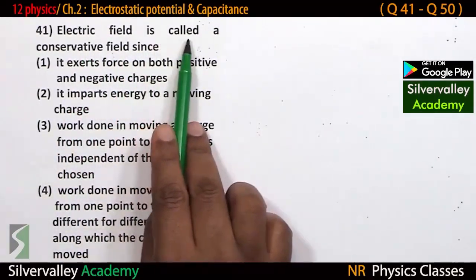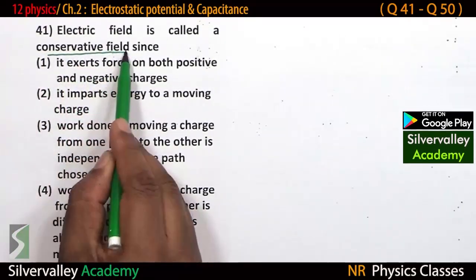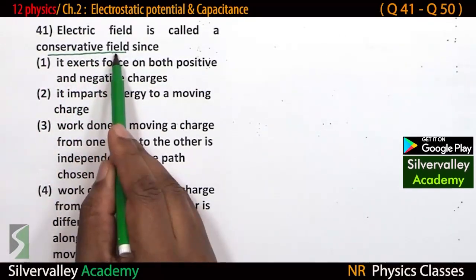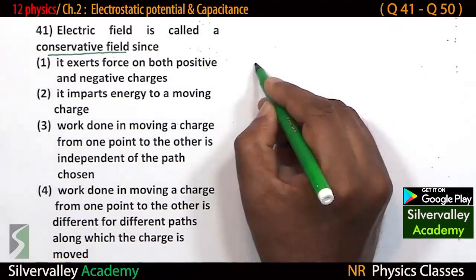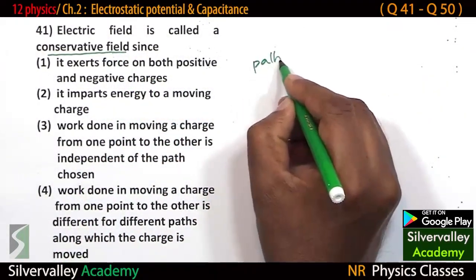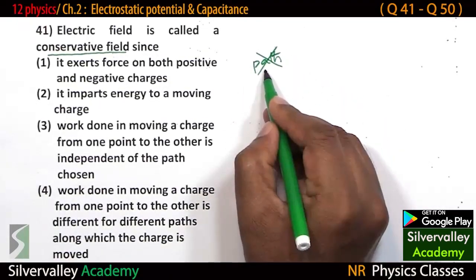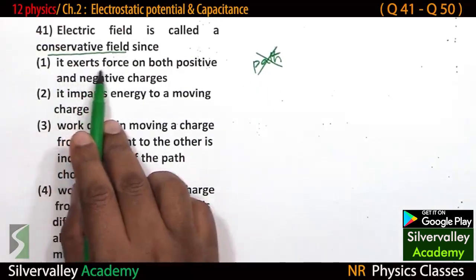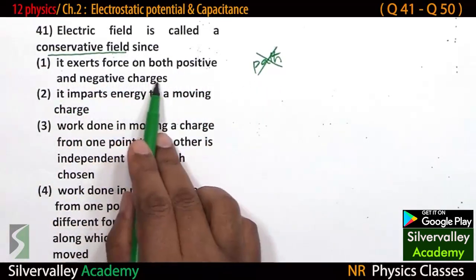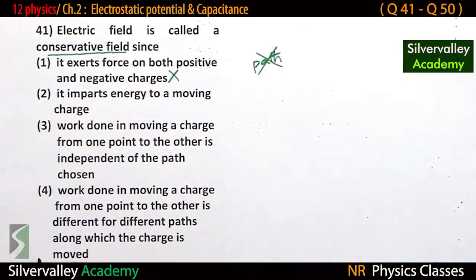Electric field is called a conservative field. Conservative means, just like a conservative force, it should be independent of path. Independent of path means whatever may be the path, work done should be the same. It exerts force on both positive and negative charges. This is not the criteria for a conservative field.